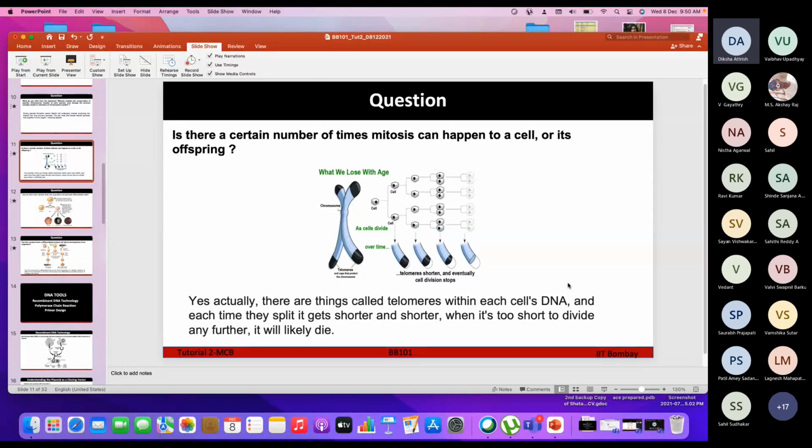The main function of the telomere is that it prevents chromosome-to-chromosome sticking. There are many chromosomes present in a cell, so to maintain the integrity of the chromosome and to prevent it from sticking to another chromosome, telomeres are present at the end of the chromosome. They act as a cap here. So I hope, is it clear?